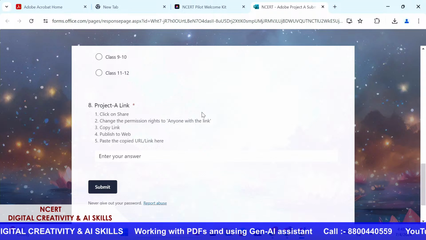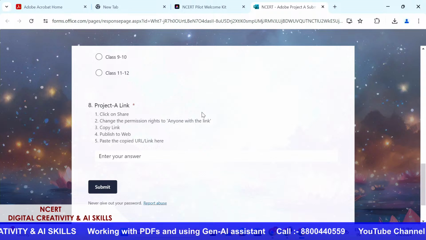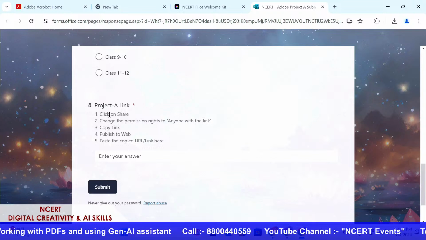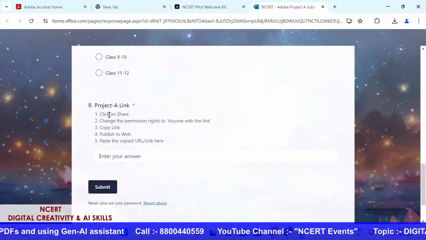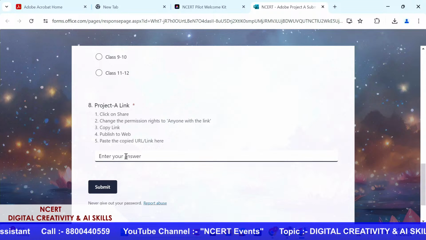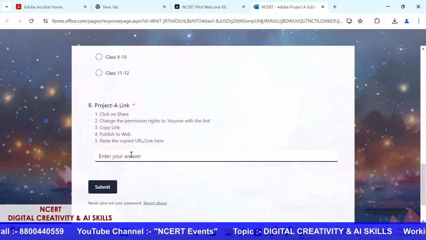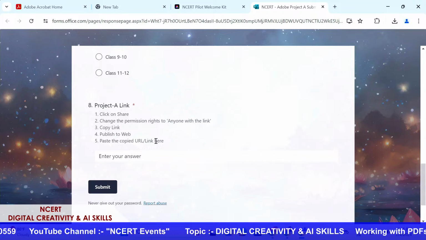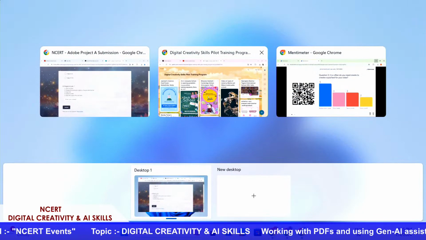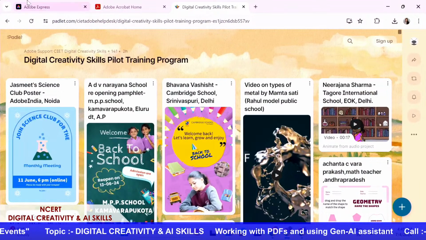You remember, I showed you the process of sharing whatever you are creating, right? You have to click on the share button, change the permissions to anyone with the link can see, and copy that link and paste it here. The other way is you can also publish to web and paste the copied URL link here. So I'm just going to do that and help you understand how we'll be able to submit our creations.